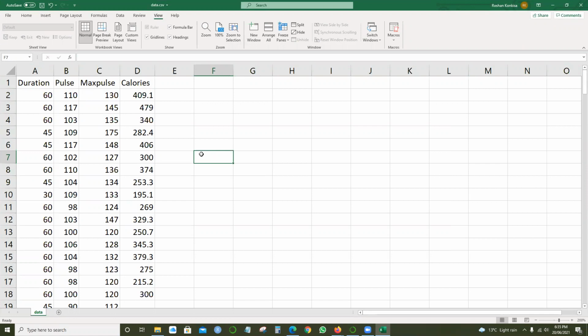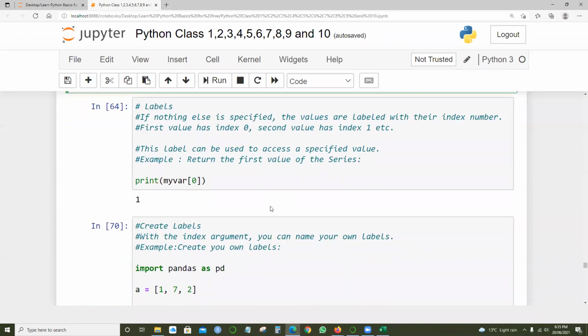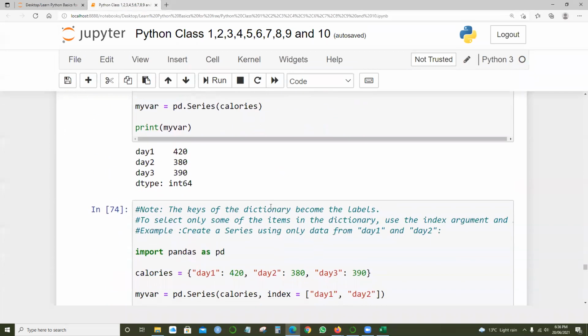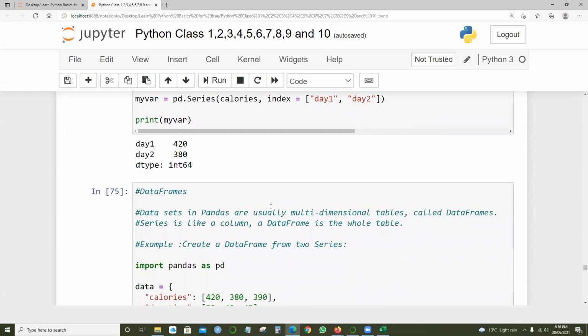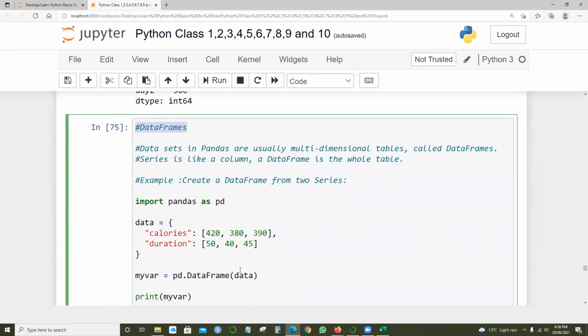This is one of the data sets we have used in the previous examples. We also talked about the labels, key value pairs, and discussed the data frames, how we can represent the data frame and everything.